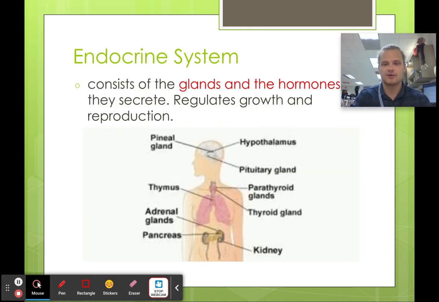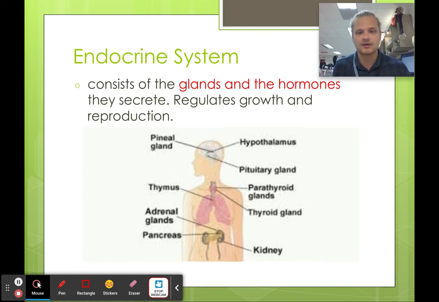The endocrine system is going to do everything that the nervous system cannot do, and this is going to be glands that secrete hormones that tell your cells what to do. All right, and so what happens is your brain will actually tell these glands to secrete the hormones. But once the hormones are out, they're traveling through the blood and not an electrical system like the nervous system. Okay, so it's much slower, but you can tell a lot of different parts of the body what to do and what to produce because of this. So it's a chemical messaging system using glands.